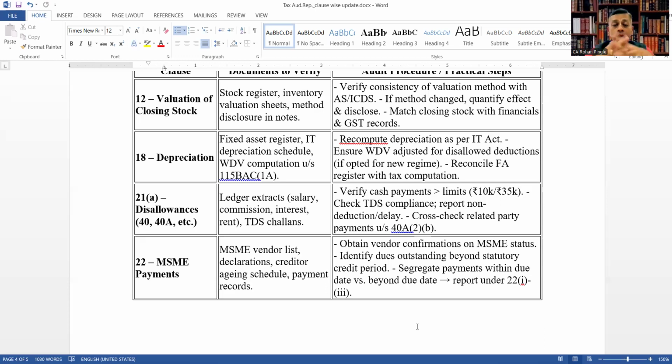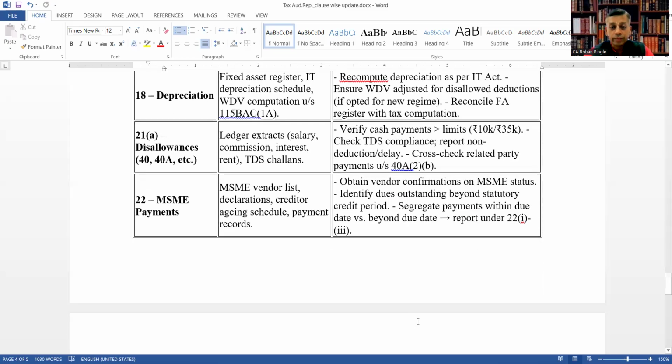And next, clause 22, MSME payments. The documents that need to be verified are the MSME vendor list, declarations, creditor aging schedule, and payment records, and audit procedures will be to obtain vendor confirmations on MSME status, identify dues outstanding beyond the statutory credit period, segregate payments within due date versus beyond the due date, and report under clause 22, Roman 1 to Roman 3.